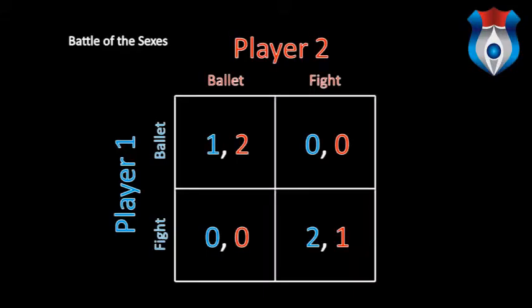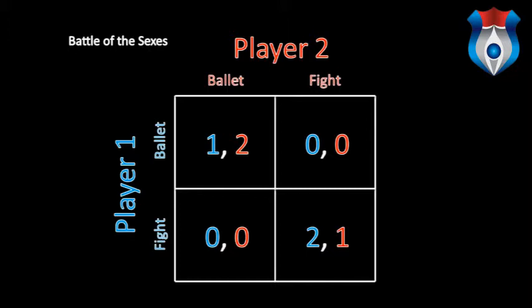So remember, this was the battle of the sexes. We know that there are 2 pure strategy Nash equilibria. There's the ballet-ballet equilibrium and the fight-fight equilibrium. And then there's also a mixed strategy Nash equilibrium where the players go to their more preferred form of entertainment with probability 2/3 and their less preferred form of entertainment with probability 1/3.